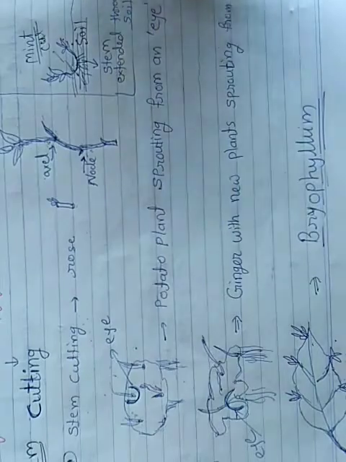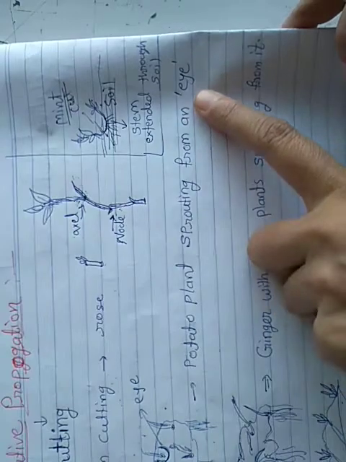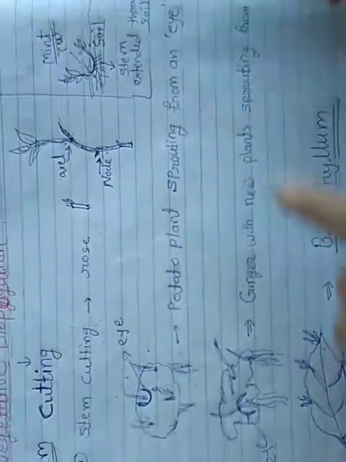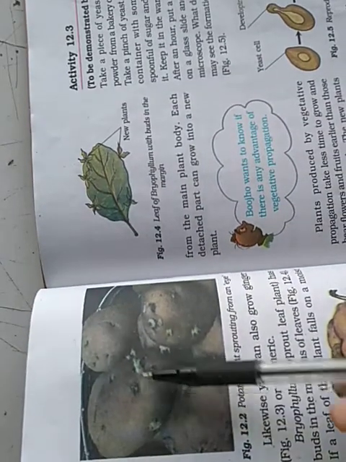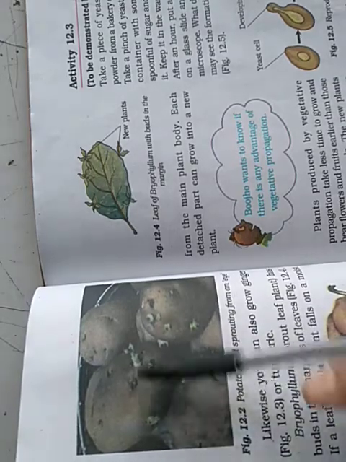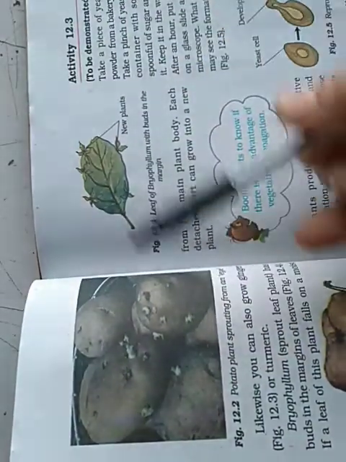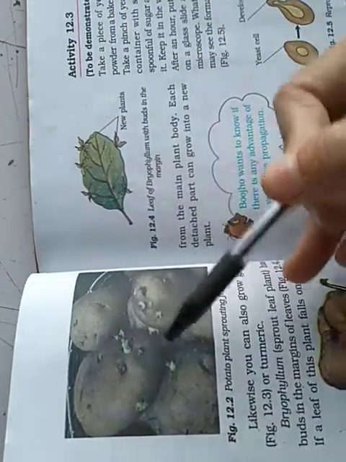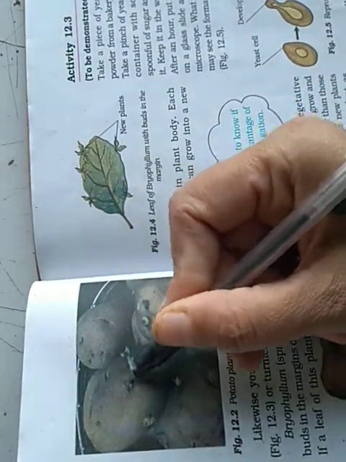Second is potato plant. The second example is sprouting from eye. This we can see in case of potato. Here you can observe, in case of potato we can see some buds, the green colored buds, and from those buds a new plant can grow if we cut this bud, this portion of the stem.